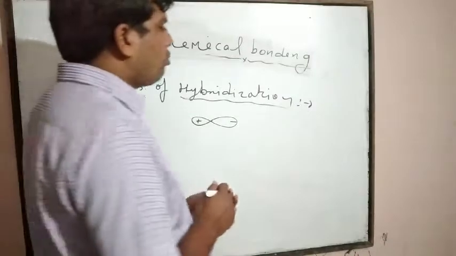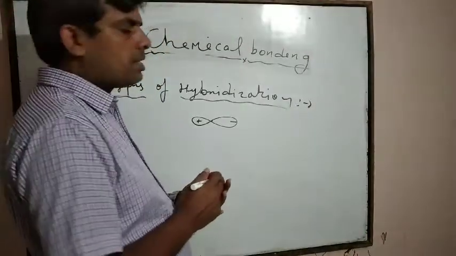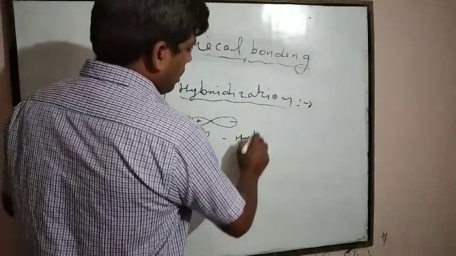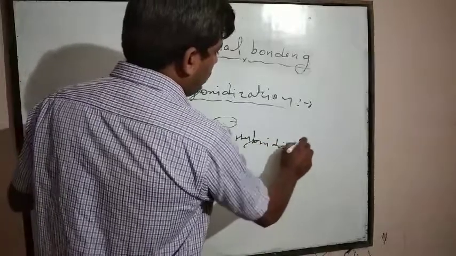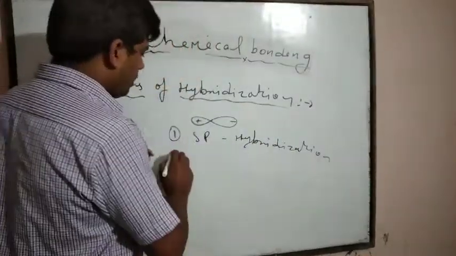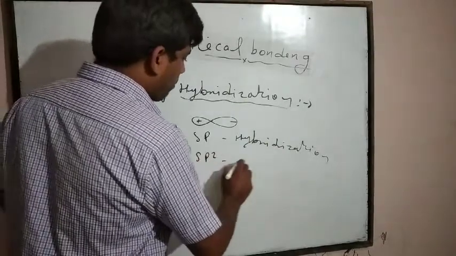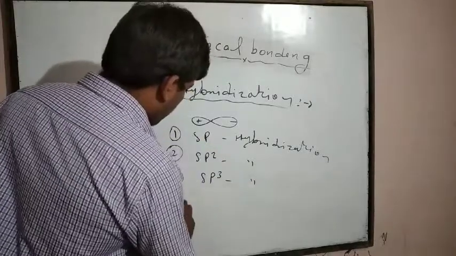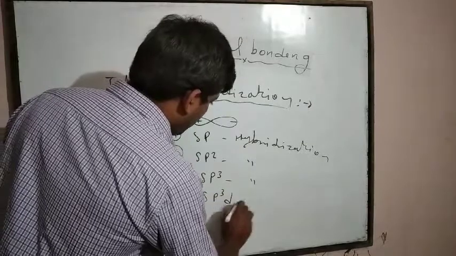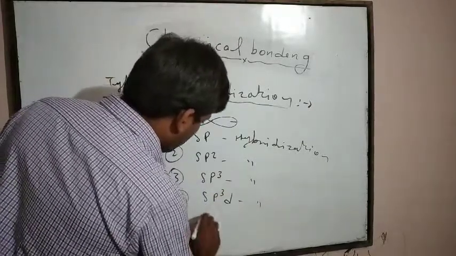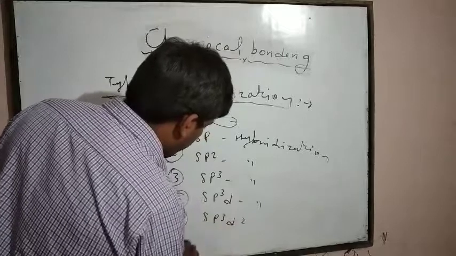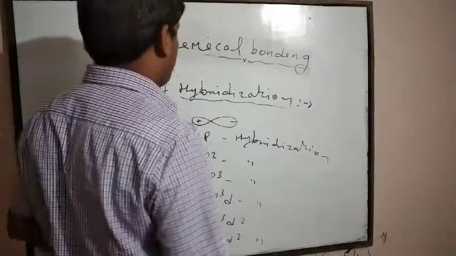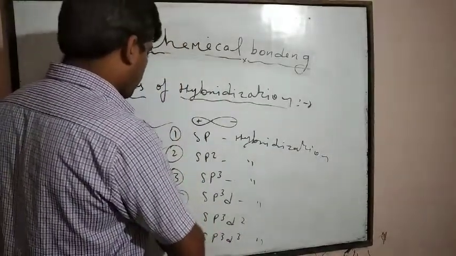I have already told you different types of hybridization take place. One is sp hybridization, second is sp2, third is sp3, fourth is sp3d, fifth is sp3d2, and sixth is sp3d3 type of hybridization. These are the types of hybridization.